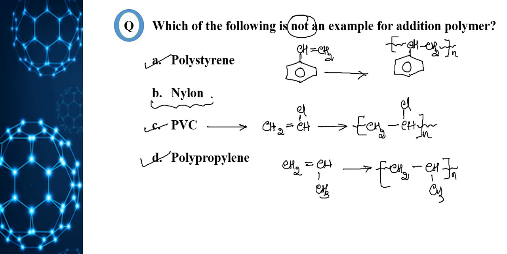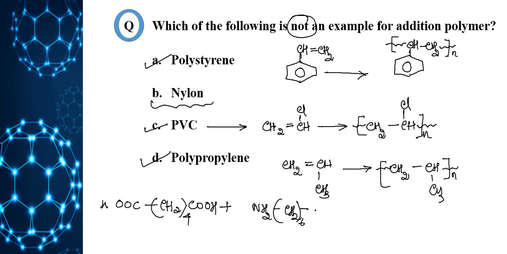For example, if I take nylon 6,6, here the two monomers are adipic acid, that is HOOC, CH2 4 times, COOH, plus hexamethylene diamine, NH2 CH2 6 times NH2. So which will undergo condensation process, that is elimination of small molecule like H2O. So it is a condensation polymer. Nylon 6,6 is an example for condensation polymer. So the correct answer for this particular question is B.